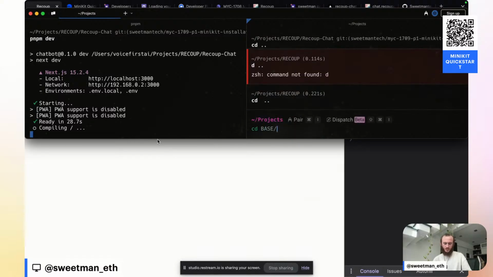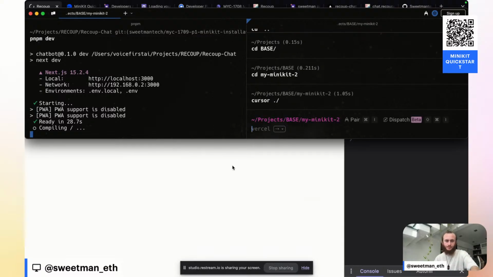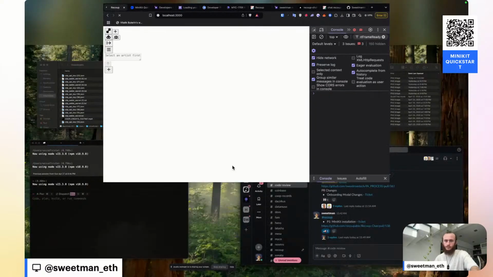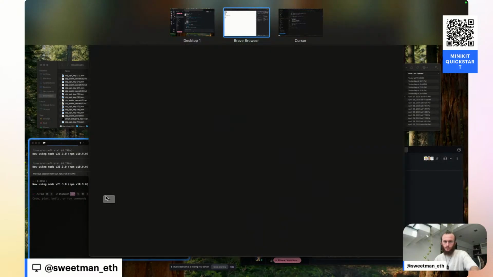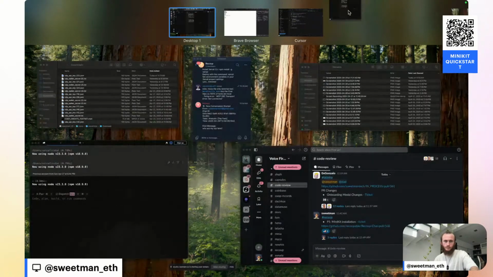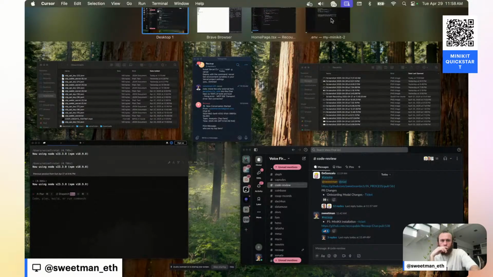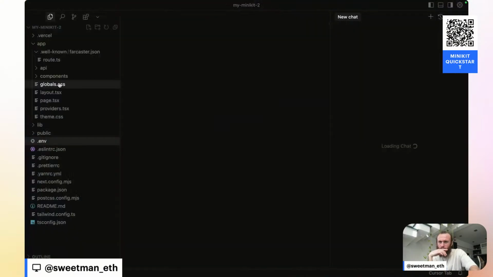Go into base, CD, my MiniKit 2. Let's open it up again. Why did I close it? It was getting distracting, but I won't do that again. Here's that new MiniKit app. So let's see what's in here.